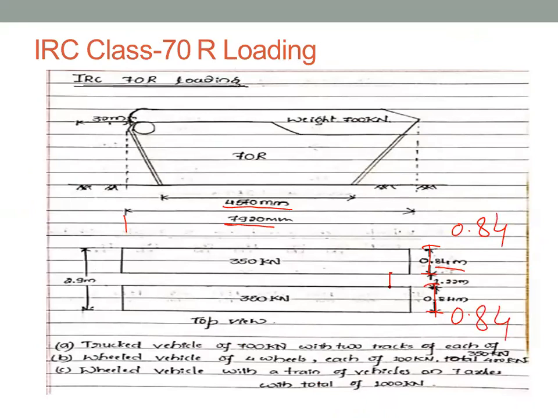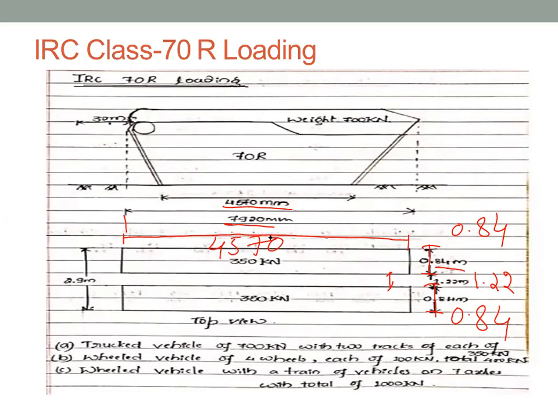Distance between face of wheel to face of wheel is 1.22, 1220 mm. This tire contact length is 4570. So this is what the plan says, right? So this is about IRC class 70R loading.